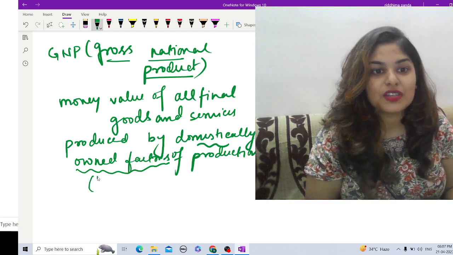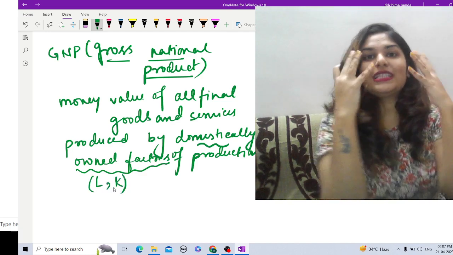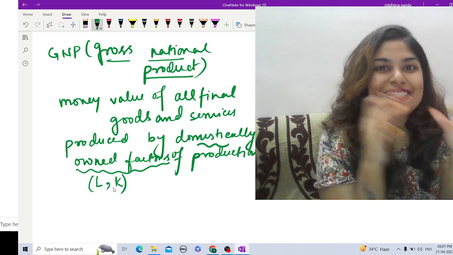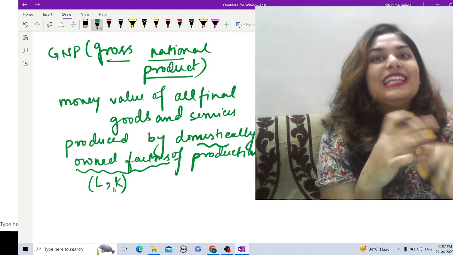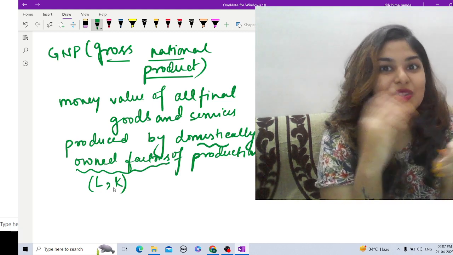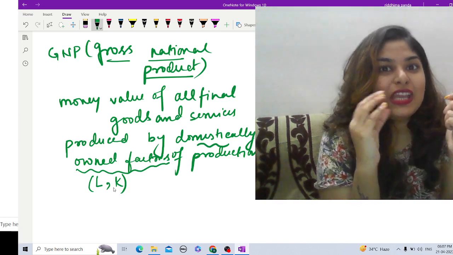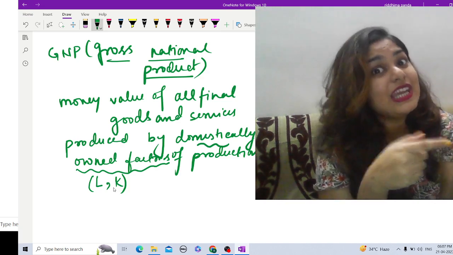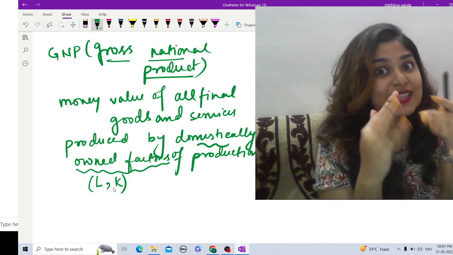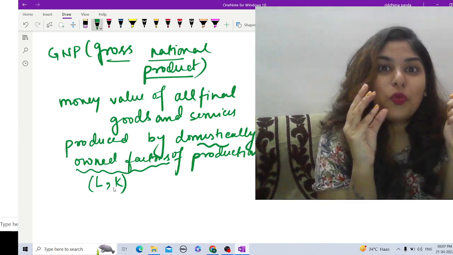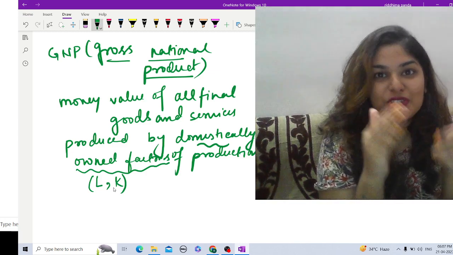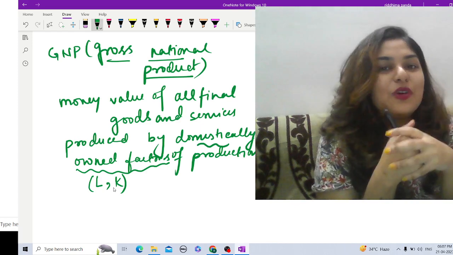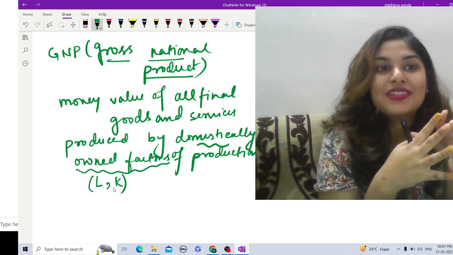By factors of production here we are talking about labor and capital. Whether American MNC companies invest in India, or an Indian works in a company in America: if the American is investing here, the capital belongs to America, and if an Indian works in an American company, the labor belongs to India. So from wherever the factor of production belongs, the money value that the capital or labor generates is part of the GNP. That is our gross national product.